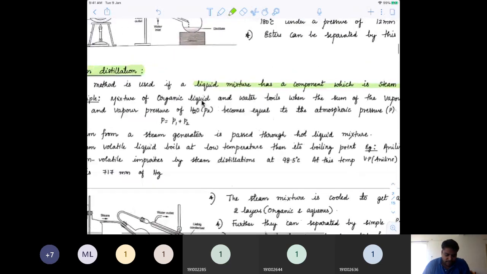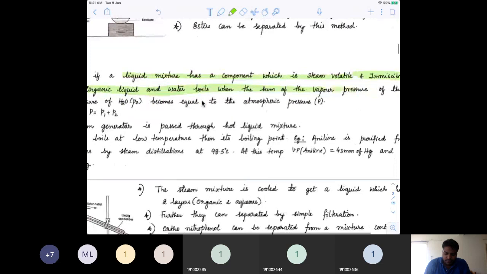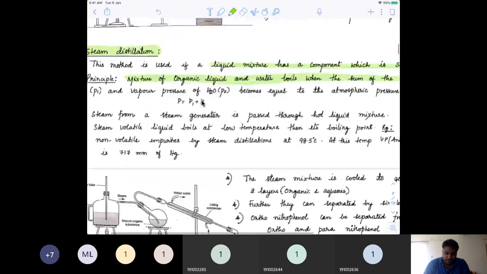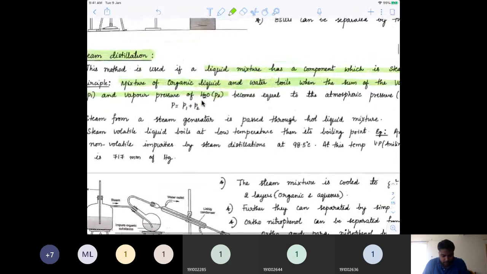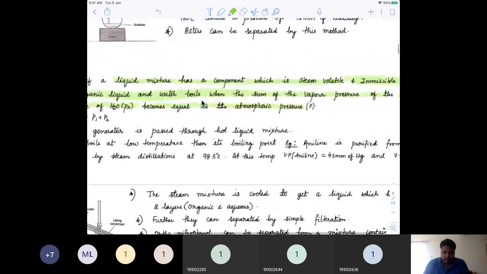The principle here is that a mixture of an organic liquid and water boils when the sum of the vapor pressure of the liquid, P1, and the vapor pressure of water, P2, becomes equal to atmospheric pressure. Normally, anilines, substituted anilines and nitrophenols have very high boiling points, and reaching that boiling point is difficult.